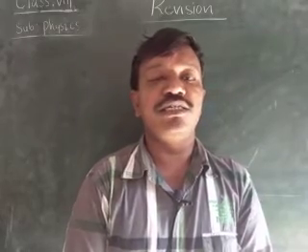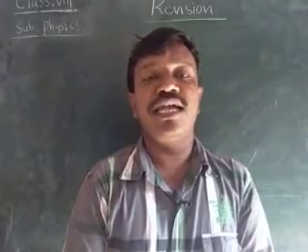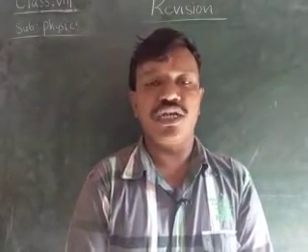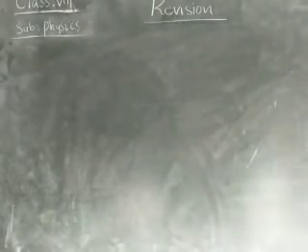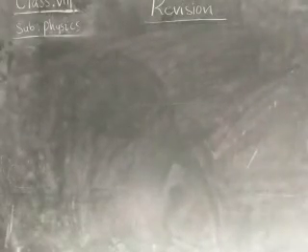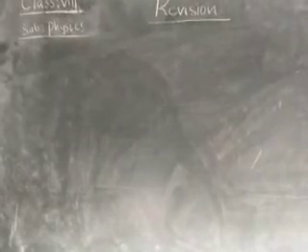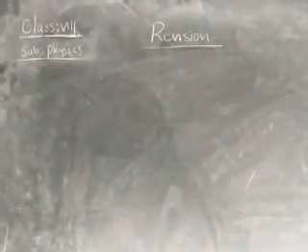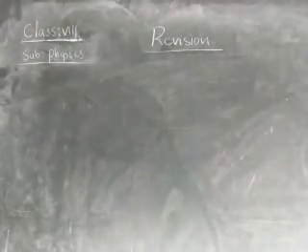All the things which can flow from one place to another place are called fluids, children.